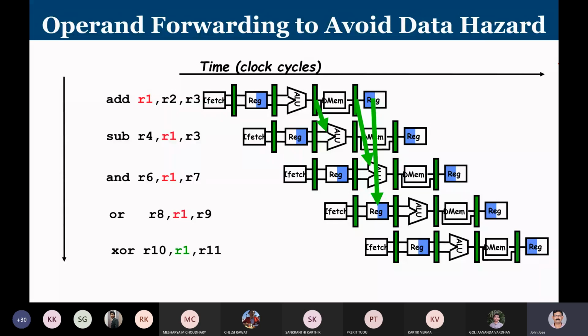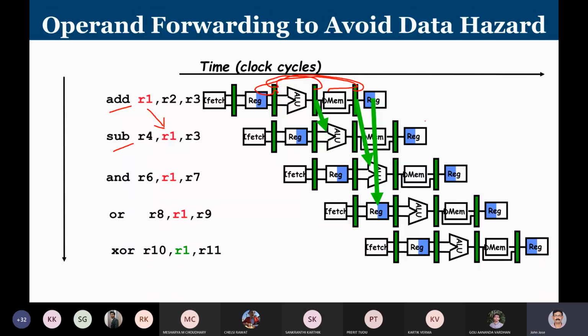So this is how RAW data dependency has, and when operand forwarding, let's say when you have the instructions like this, what is being shown. So you have an add instruction, then sub, and then there is a data dependency between them. This is known as RAW hazard. So all of them are ALU instructions. In that case, I can perform operand forwarding from the output of ALU to the input of ALU, and from output of MEM stage to the input of ALU. That is what you can see.